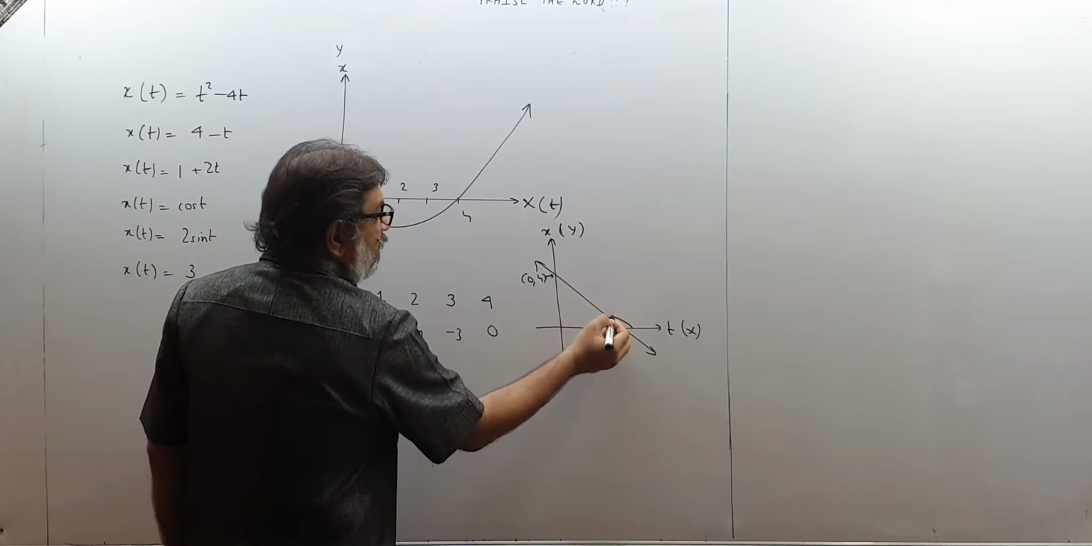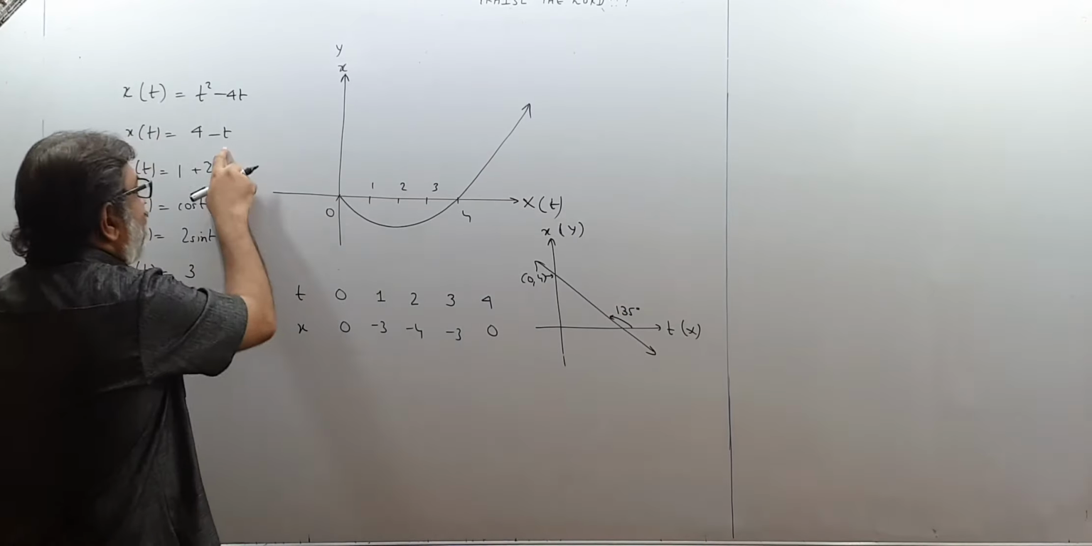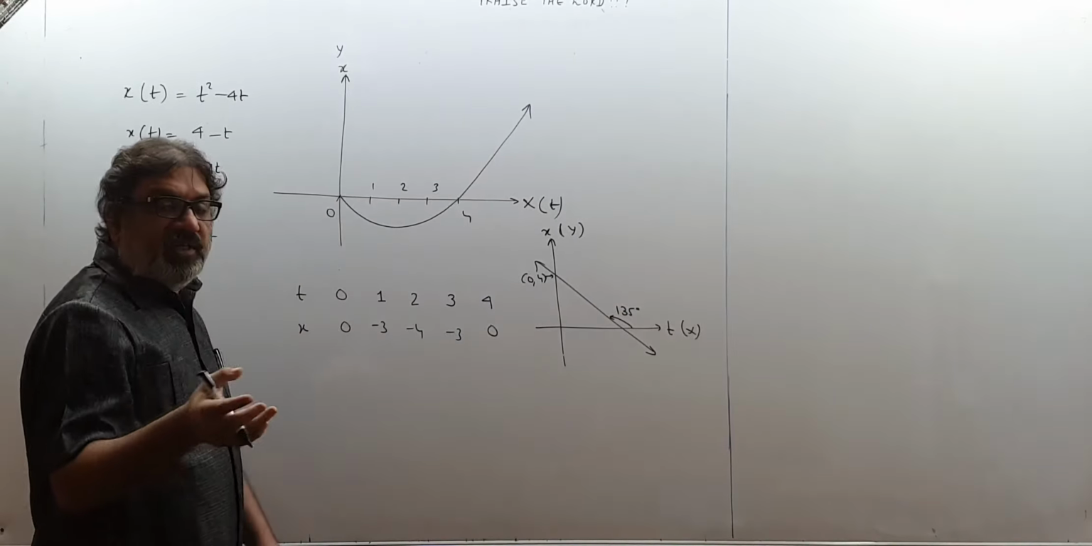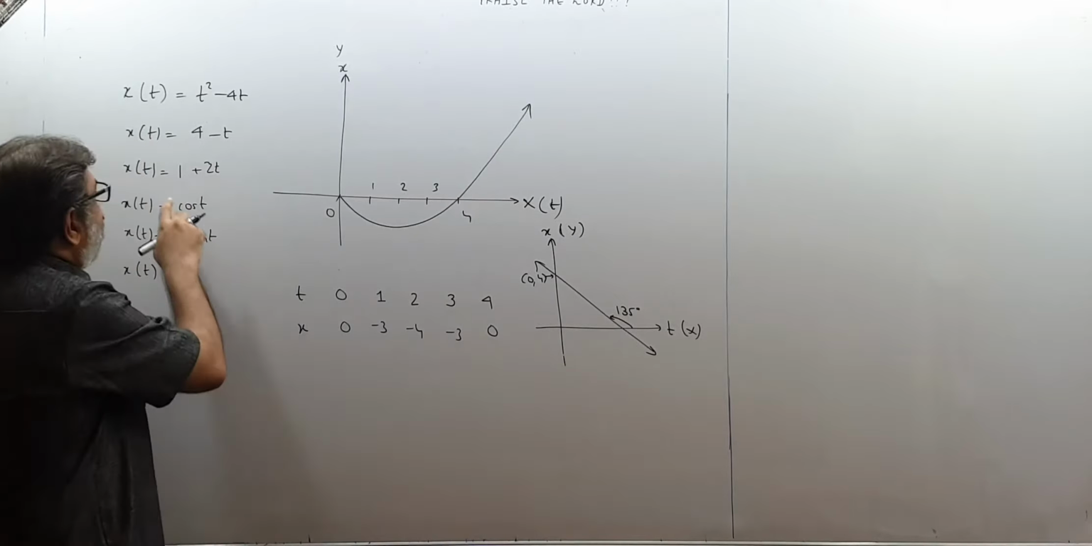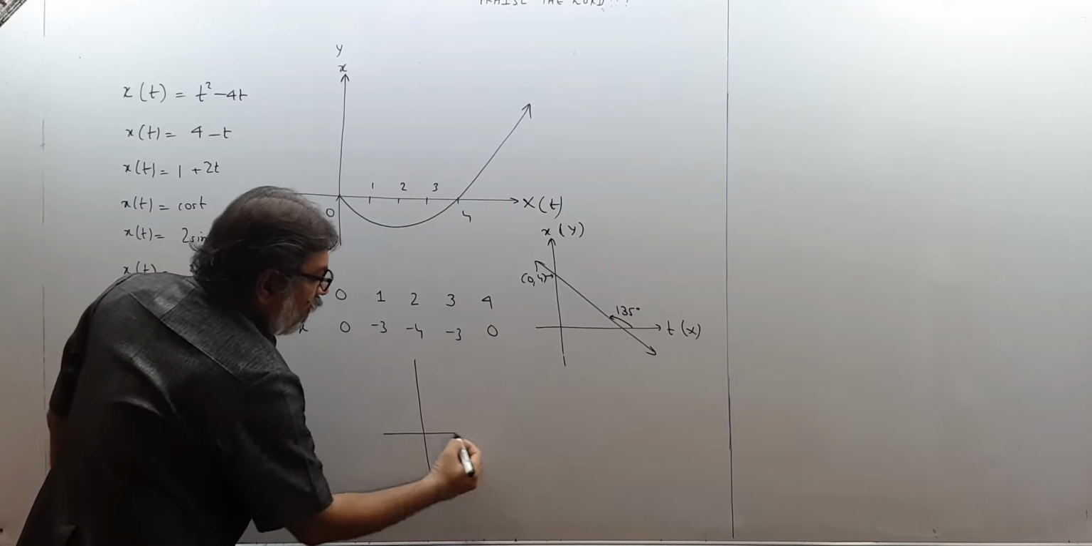So this angle will be 135 degrees, because slope is minus 1. So tan theta is minus 1, so theta will be 135 degrees. Those things you all know. Then if I have the graph of x(t) equal to 1 plus 2t, it will also be a straight line. It will go like this.